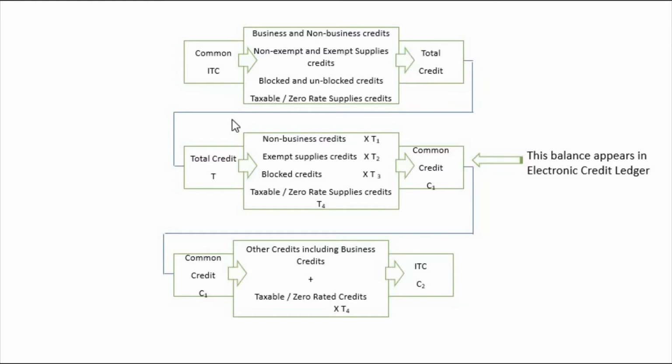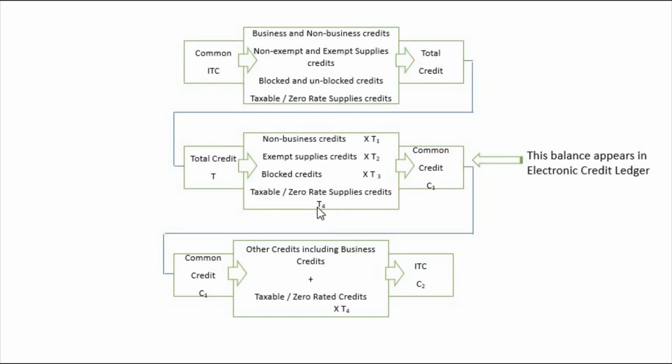We call this total credit as T, and from this T we are deducting these three things. Non-business credits we are deducting and we are calling it T1. Exempt supplies credits, T2. Blocked credits, T3. Taxable or zero rate supplies, the credit which you get, we call it T4, and this is not blocked.